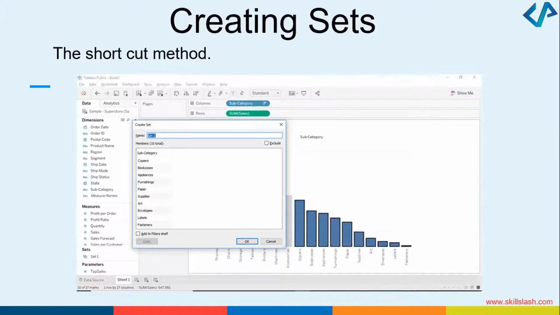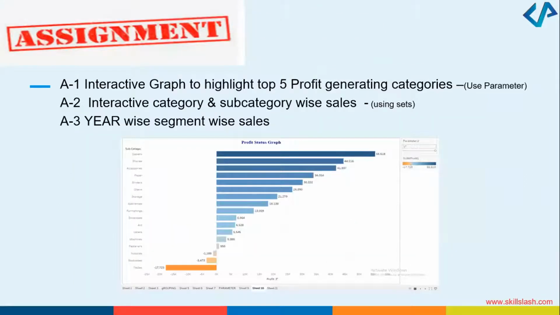Okay, based on this information that we have discussed, this is a small assignment which you can do. In this assignment, what I'm expecting you to do is create an interactive graph which highlights the top 5 profit generating categories, interactive category and subcategory wise sales. So I want you to plot a graph something like this. As we discussed all the assignments, please take it for homework. Try to do it later.